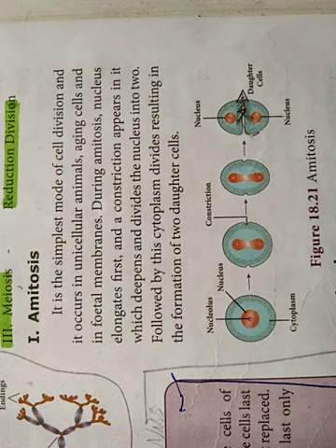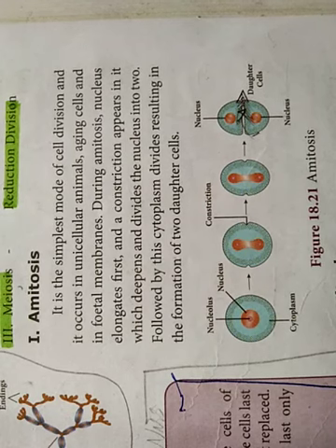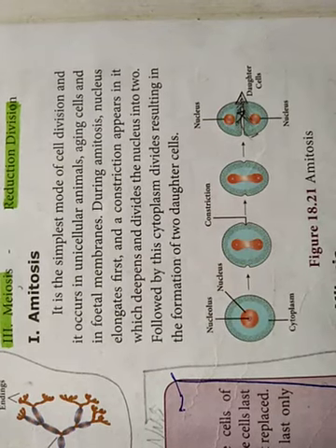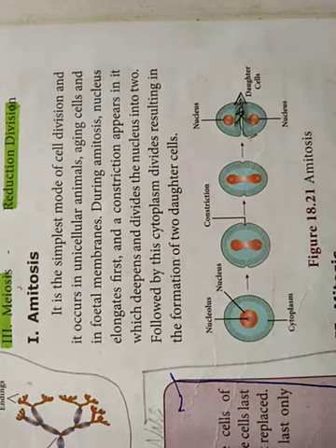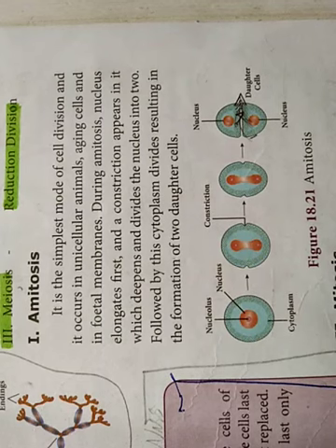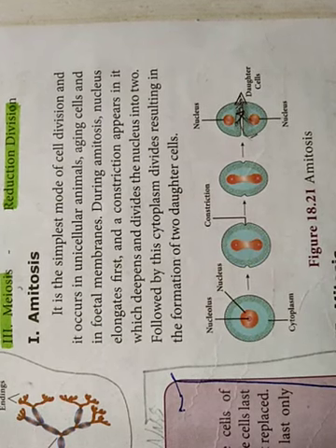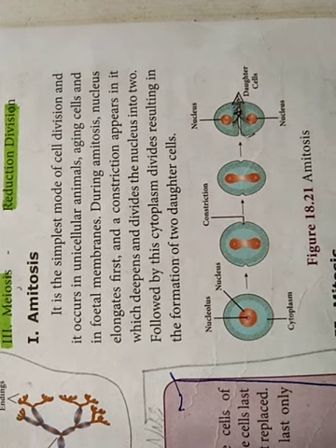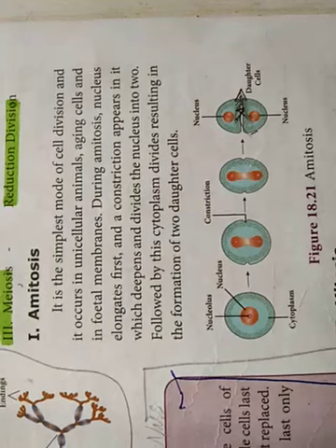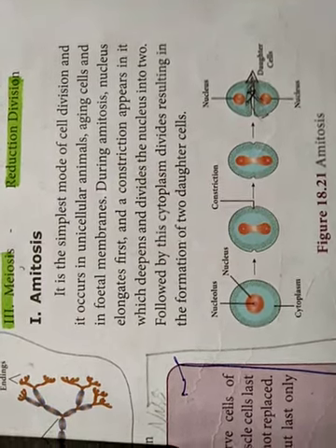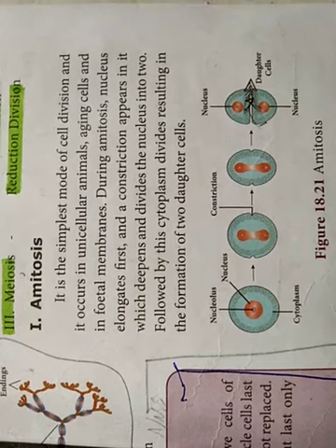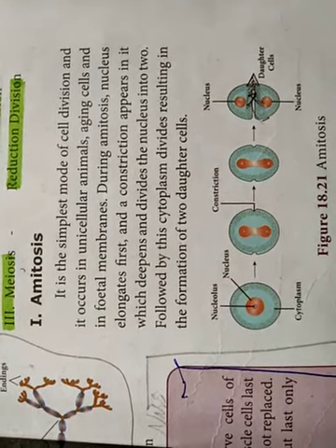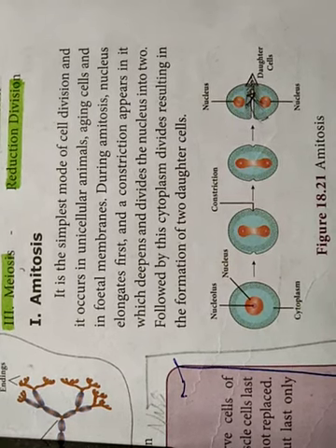Aging cells means when the cells get matured, aged. Such types of cells undergo amitosis only. Even the fetal membrane: when the baby is inside the mother's uterus, it is called a fetus. It is covered by a protective membrane. Such a membrane is called the fetal membrane. Even this fetal membrane is also developed by amitosis. Clear? That is, amitosis occurs in the unicellular animals.